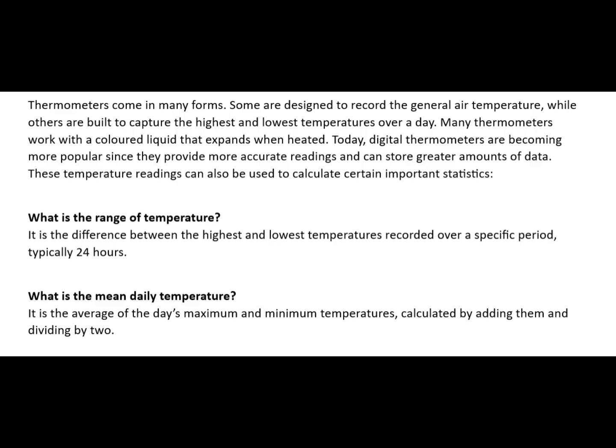These temperature readings can also be used to calculate certain important statistics. What is the range of temperature? It is the difference between the highest and lowest temperatures recorded over a specific period, typically 24 hours. What is the mean daily temperature? It is the average of the day's maximum and minimum temperatures, calculated by adding them and dividing by 2.